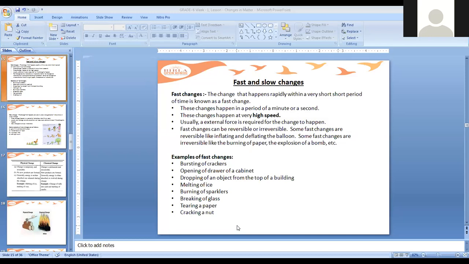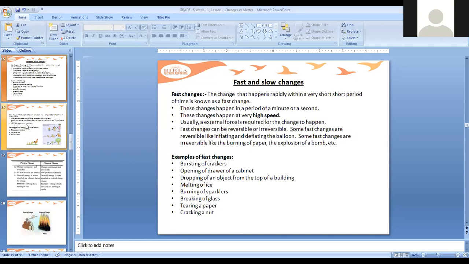It also happens in a few seconds or minutes, isn't it? With a force, you're applying force to pull or push the drawer of a cabinet. Okay, so it is a fast change. Even the melting of ice, breaking of a glass, tearing of paper, cracking of a nut. So these are all fast changes.